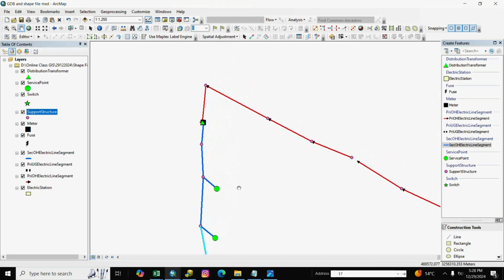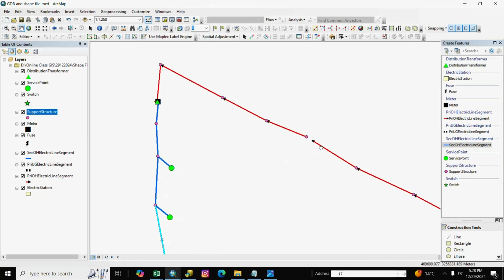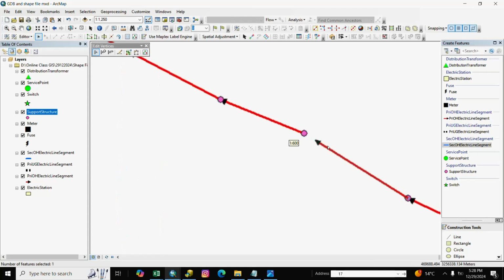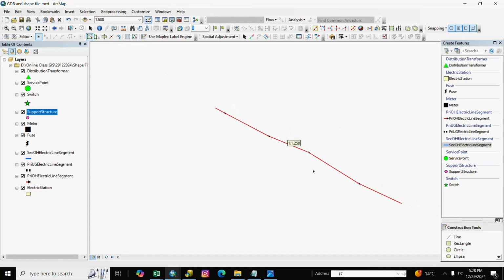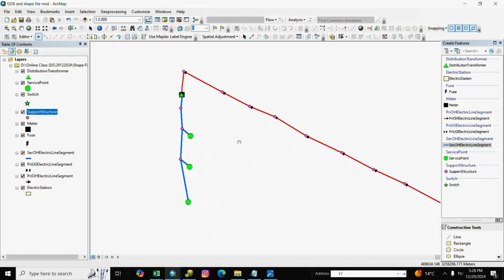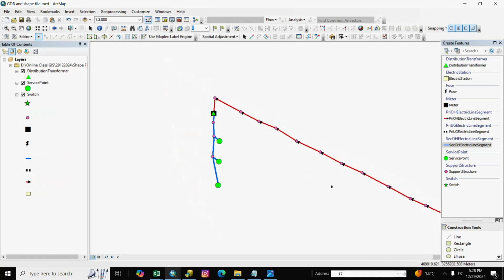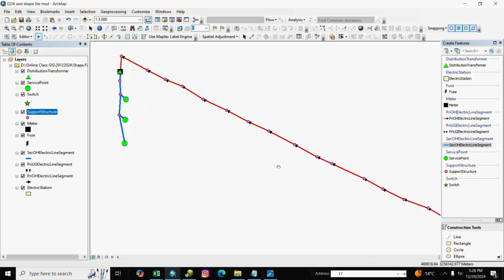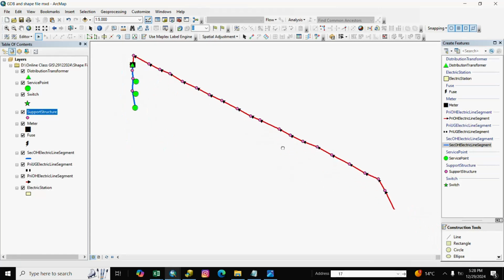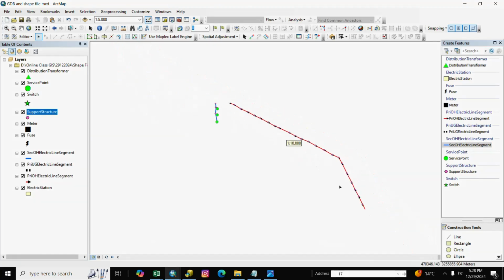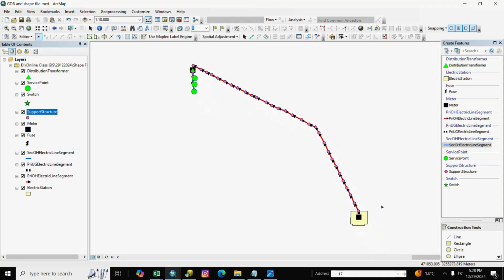Our network digitization process is finished. Here is disconnected. If the network is disconnected, you check, you connect it. Our digitization process is complete. Here is our digitization.